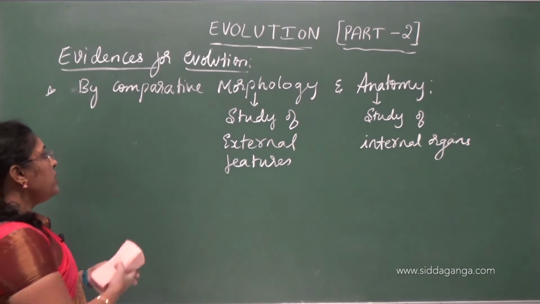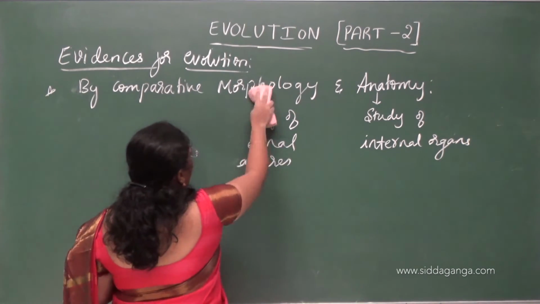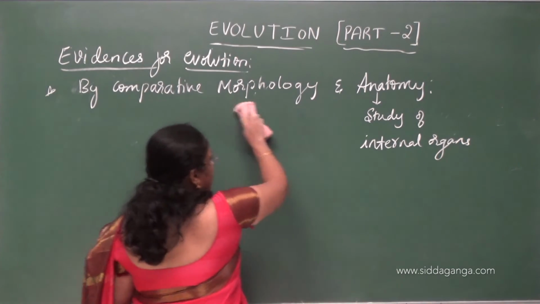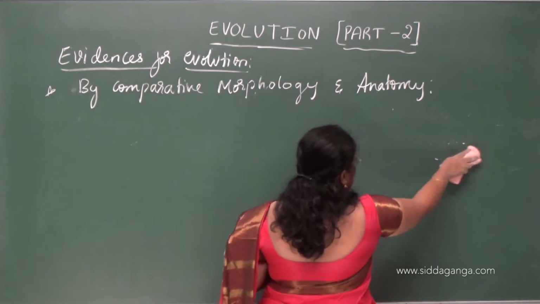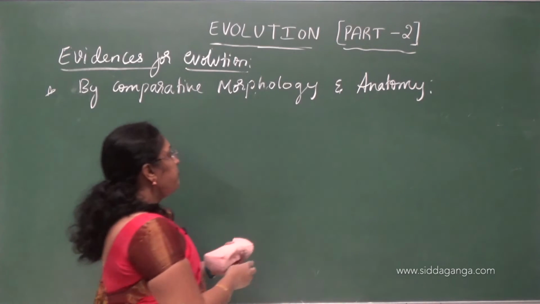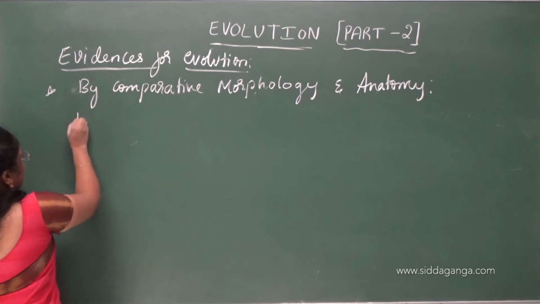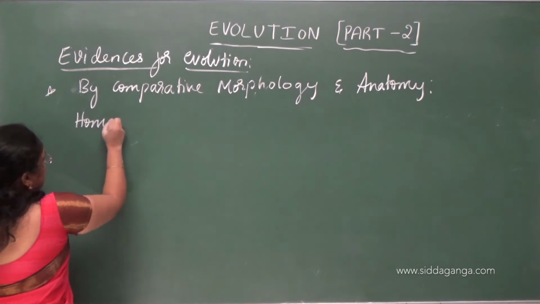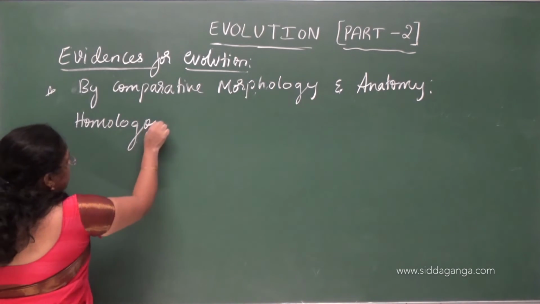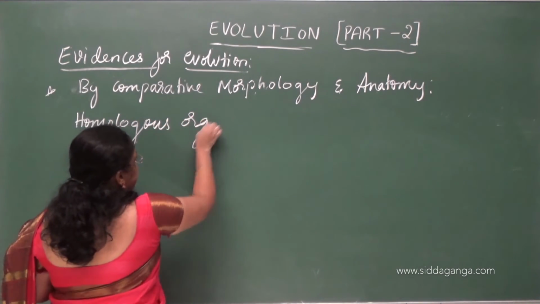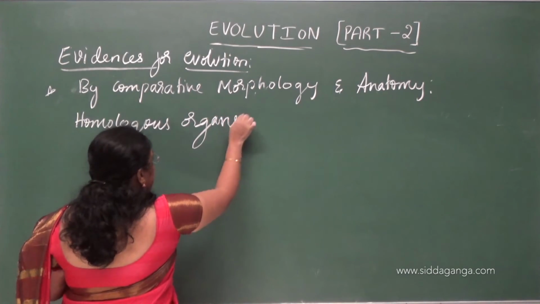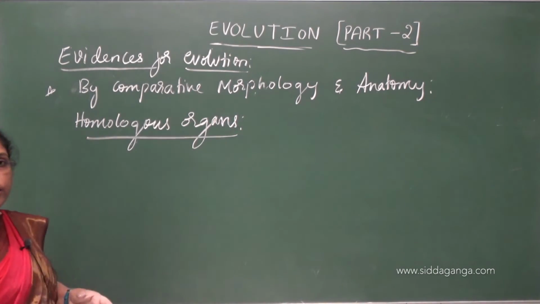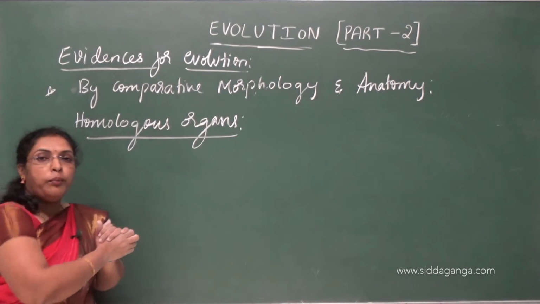Understood? Under this, today we will discuss homologous organs and analogous organs. See, homologous organs, homo means same.